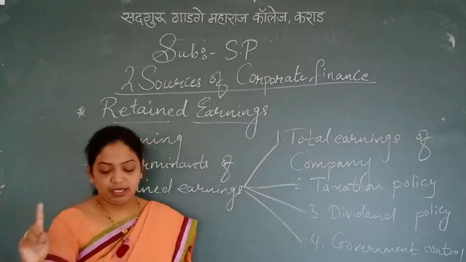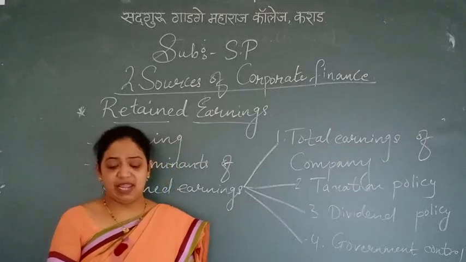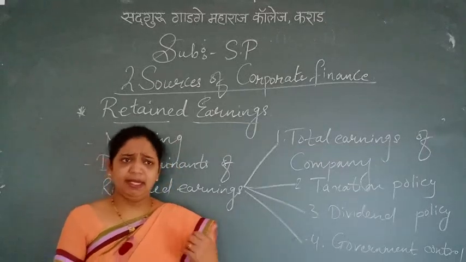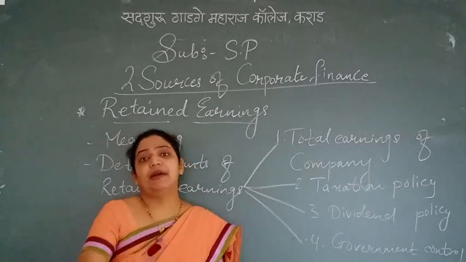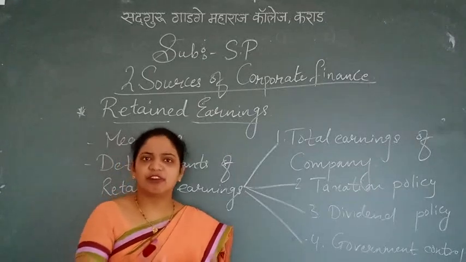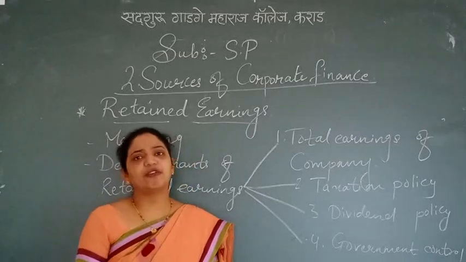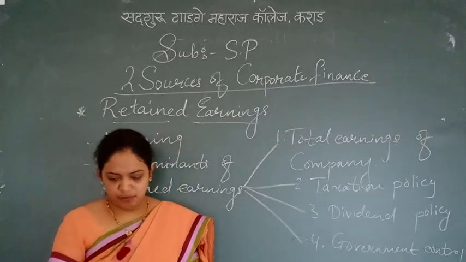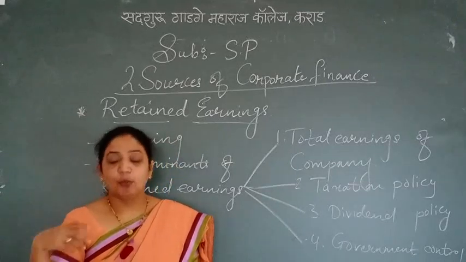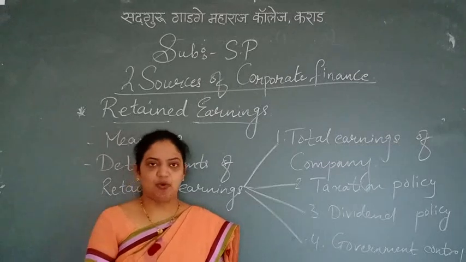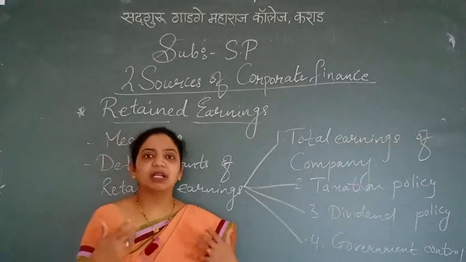First, it is given total earning of the company. If there is an ample amount of profit, the company can save and retain some part of the profit. How much the company is earning a profit year by year, retained earning depends on that only, because from that only a part of the profit is kept aside. So it can be saved and retained as retained earning. The more the earning, the more the company can save. When more profit is earned, at that time the company can save more.